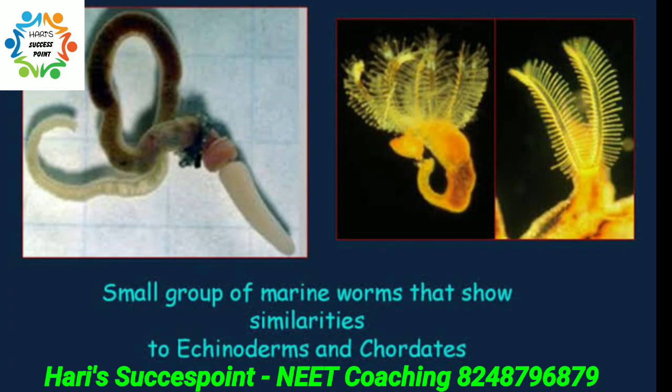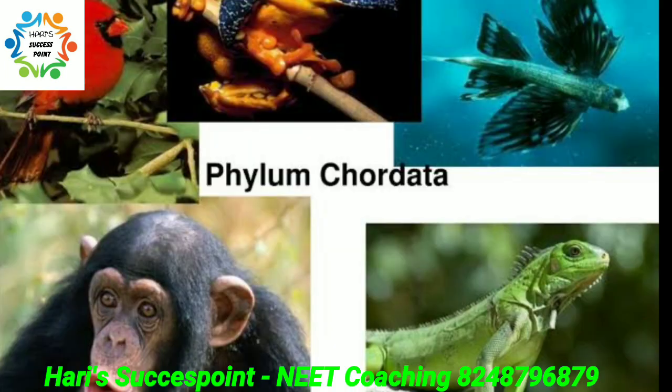Next one is phylum Hemichordata. Phylum Hemichordata had been placed under phylum Chordata as a subphylum and now it is moved into a separate phylum. Worm-like marine animals with organ system level of organization, and these organisms show bilateral symmetry. They are triploblastic and coelomates. They have open circulatory system. Example, Balanoglossus and Saccoglossus.